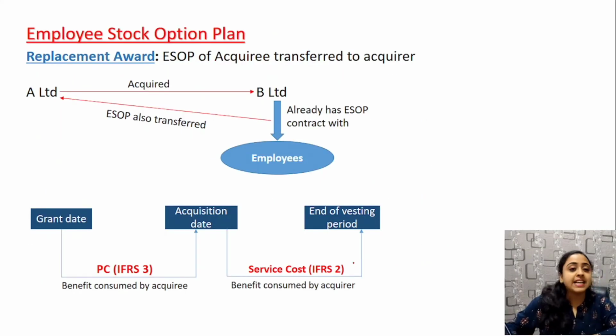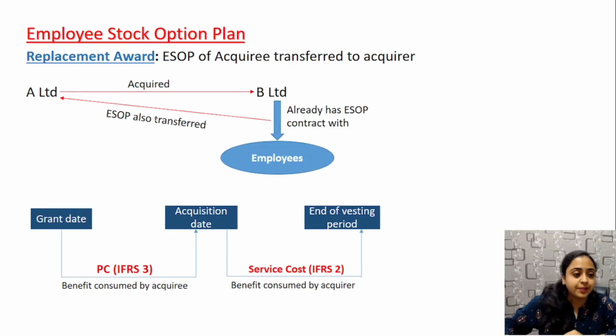Okay. Next, and the last thing, is ESOP, that is employee stock option plan. In case A Limited acquires B Limited, for example, and the acquiree company has an existing contract with employees of ESOP. You know, generally ESOPs are of 3 years, 5 years, a long period. Now there come two cases, replacement and non-replacement. First we'll see replacement. Here, if A Limited acquired B Limited and the acquiree's ESOP plan is being transferred to A Limited, then comes the replacement award.